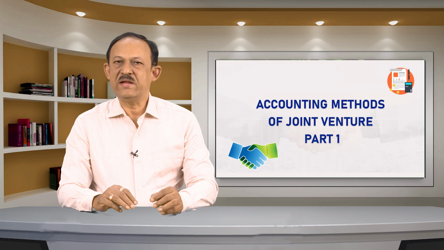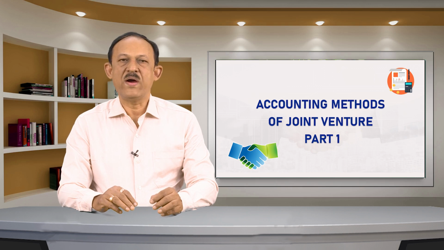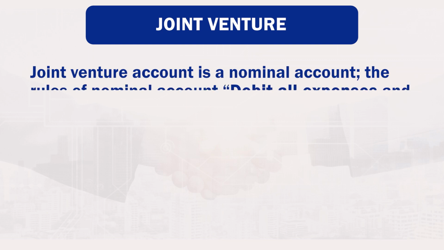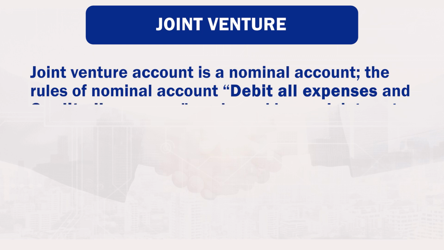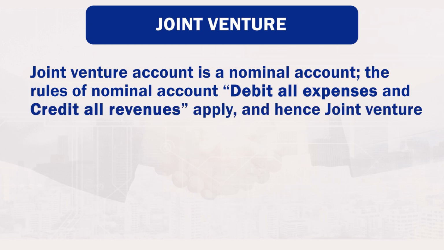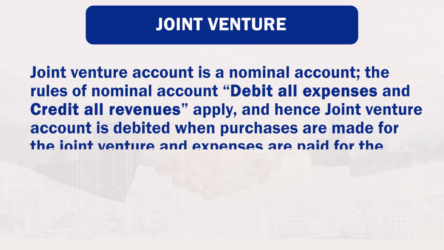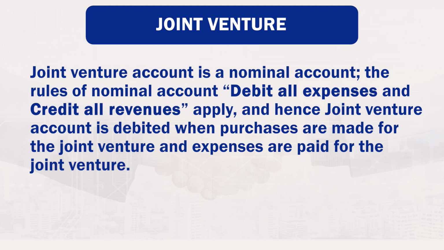Friends, here it is necessary to understand which rules of debit and credit will apply to the co-venturer while preparing the joint venture account and other co-venturer accounts. Joint venture account is a nominal account. The rules of nominal account, debit all expenses and credit all revenues, apply, and hence joint venture account is debited when purchases are made for the joint venture and expenses are paid for the joint venture.